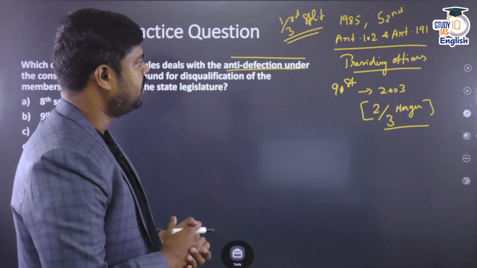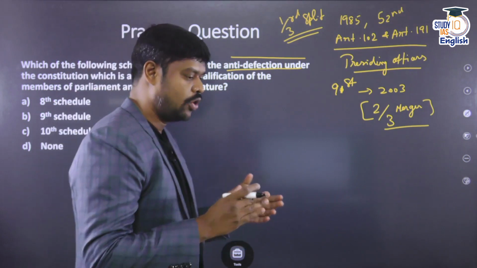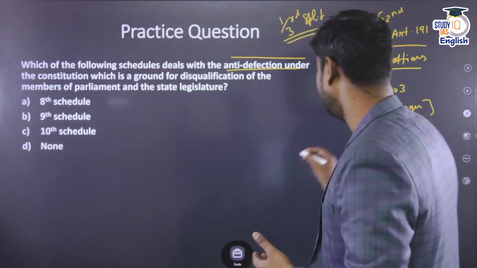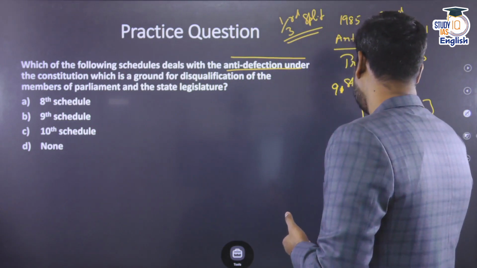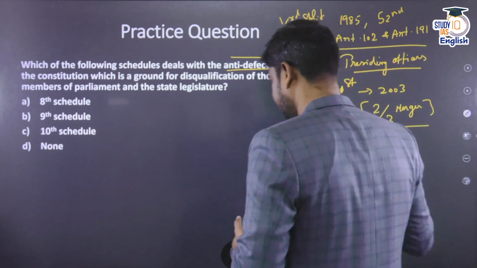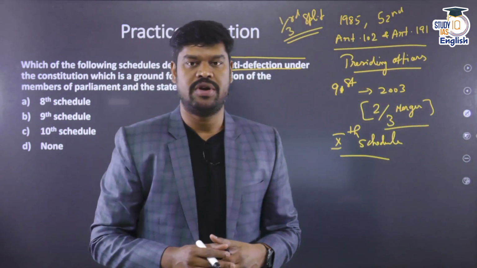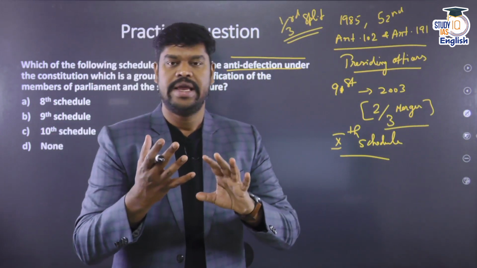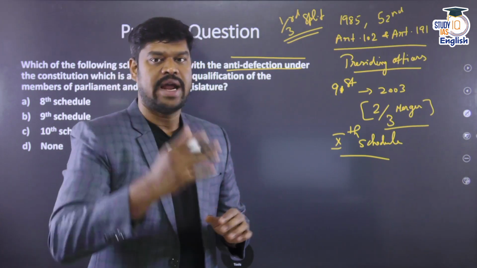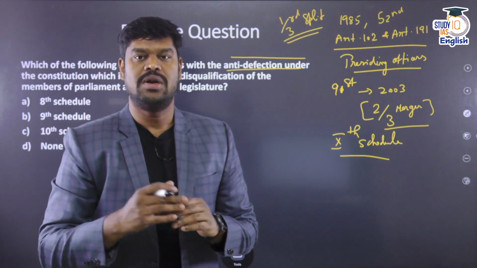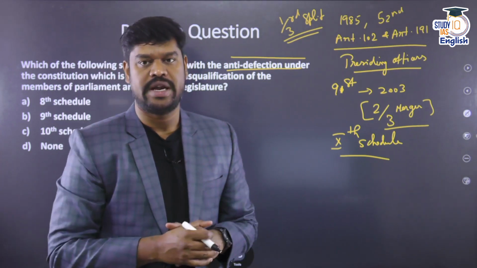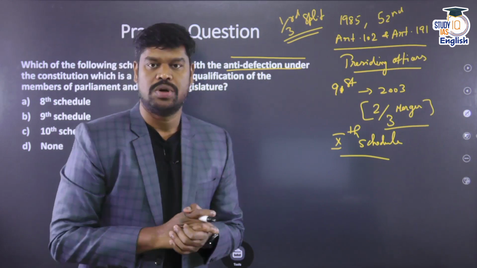However, what would be considered to be defection? If you look into the anti-defection law, which is explained in the 10th Schedule of the Constitution, the 10th Schedule says that there are 4 categories under which people can be disqualified on the grounds of defection. Any person who was elected on a particular party ticket who engages in any anti-party activities, or if he is acting contrary or voting contrary to the directions given by the party, that is one ground.